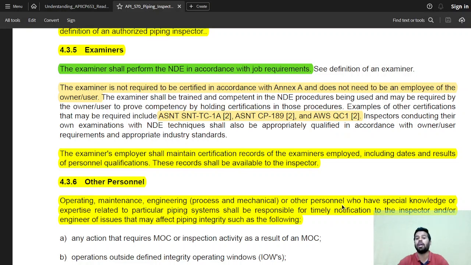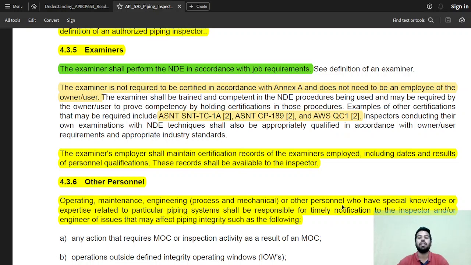The examiner is not certified in accordance with Annex A, so he may not be an authorized piping inspector, and need not be an employee of the owner or user organization. But whoever is the non-destructive testing personnel, he should be able to do that testing, and that proof is going to happen with some kind of certification endorsement. So the non-destructive testing person shall have either of these certifications: ASNT SNT-TC-1A, ASNT CP-189 or AWS QC1. These are examples of certifications that may be required.